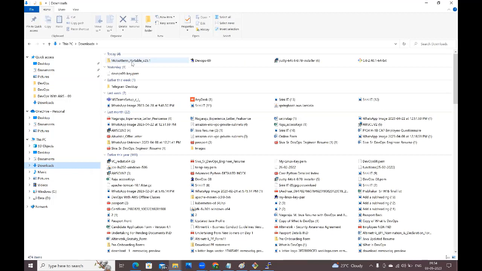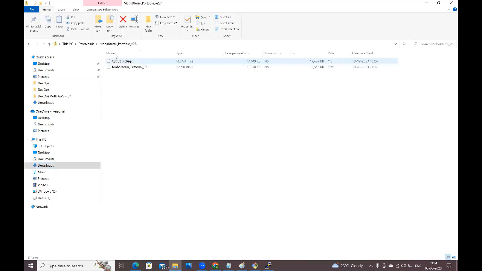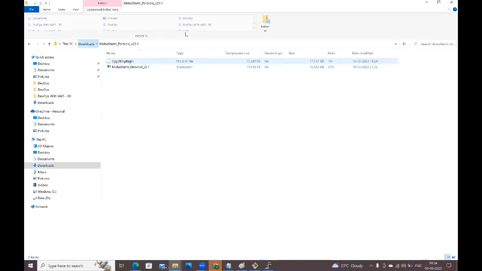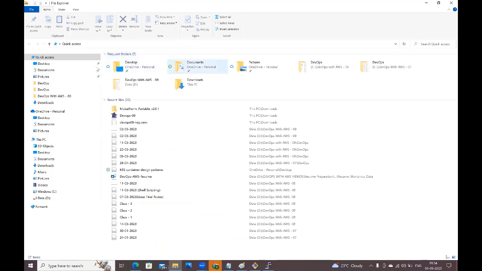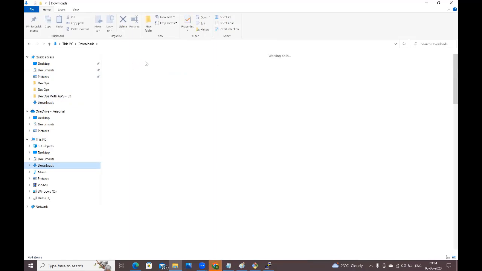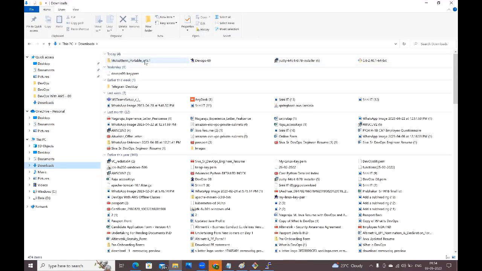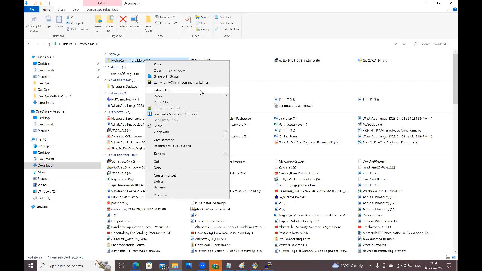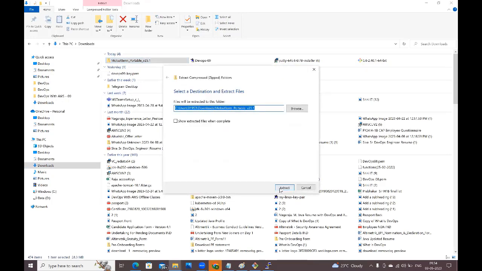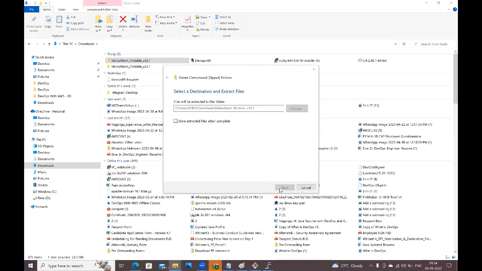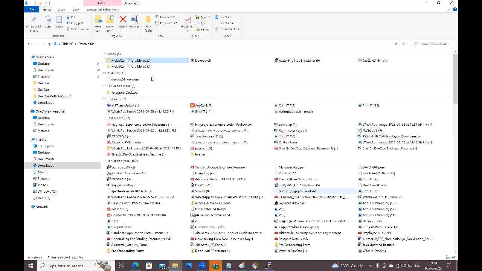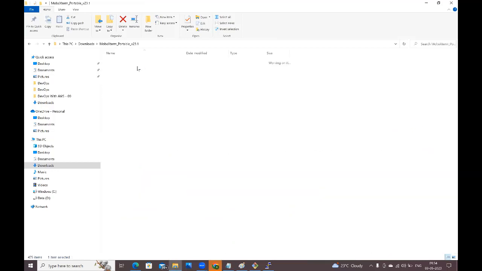See guys, MobaXterm. We just need to extract this one. Extract it. See guys, this is the extracted folder.